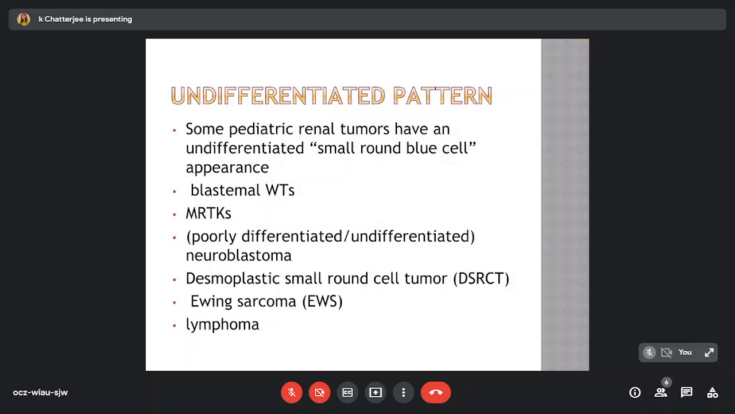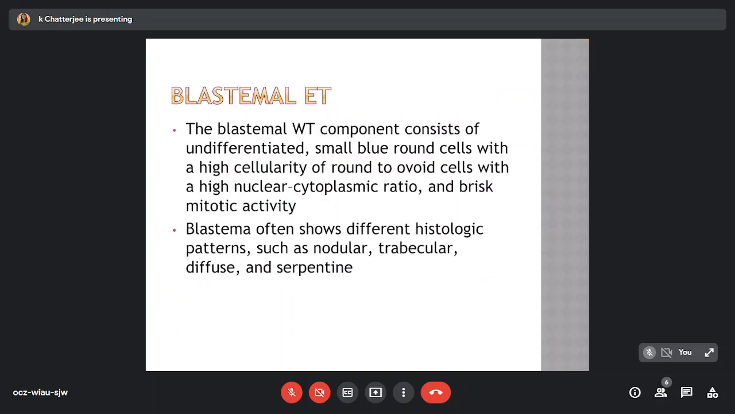Undifferentiated pattern. Some pediatric renal tumors have an undifferentiated small round blue cell appearance, which include the blastemal component of the Wilms tumor, the rhabdoid tumors, the poorly differentiated or undifferentiated neuroblastoma, the desmoplastic small round cell tumor, Ewing sarcoma, and the lymphomas. The blastemal Wilms tumor component consists of undifferentiated small blue round cells with high cellularity of round to ovoid cells with high N/C ratio and brisk mitotic activity.